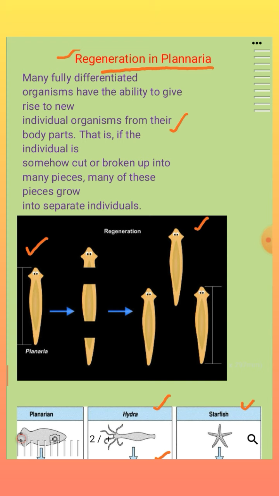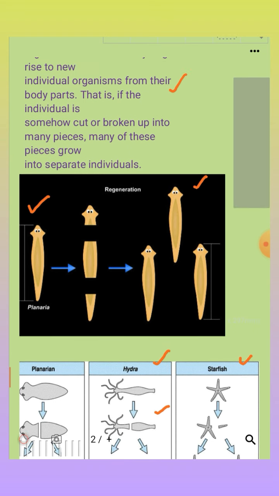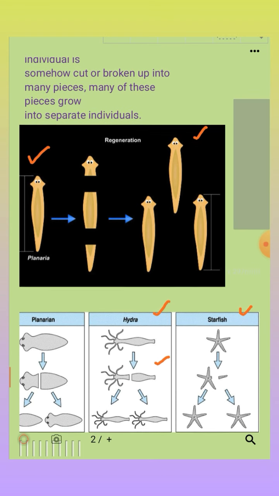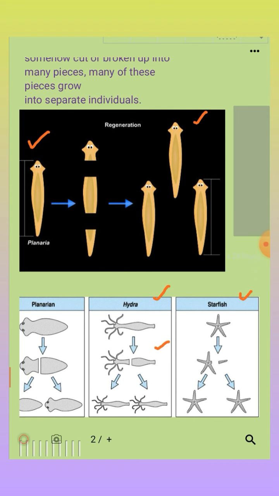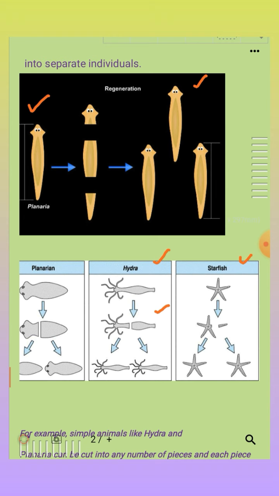Understood? In the human body, the liver can regenerate, but the liver cannot regenerate the entire human. Understood? It means only some cells have the nature of regeneration. It's not the entire organism. But in the case of planaria, hydra and starfish, these regenerative cells are located throughout the body, all over the body, so wherever any piece is cut off, every piece has the ability to regenerate.